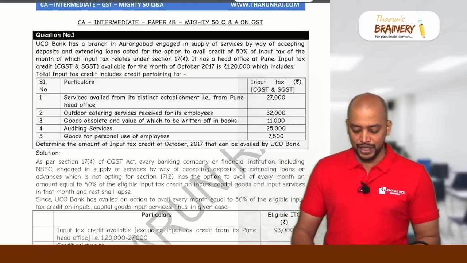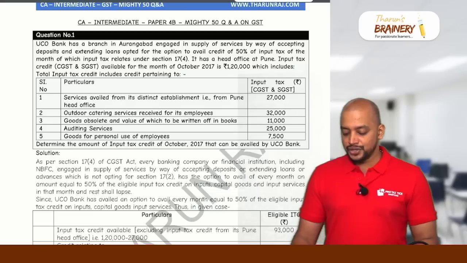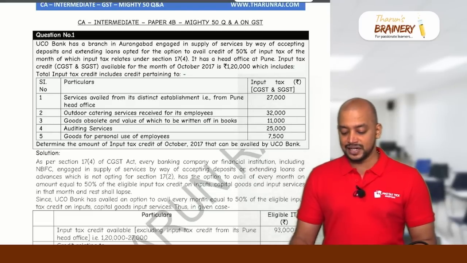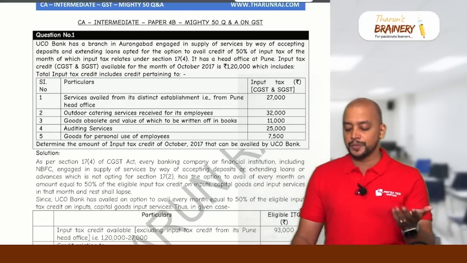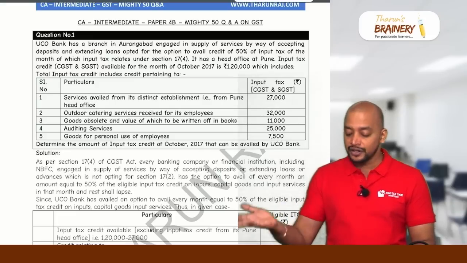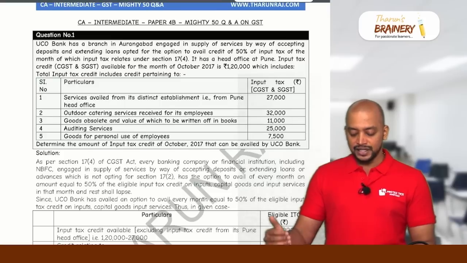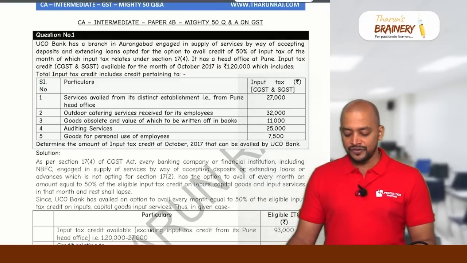Now look into question number 1. UCO Bank has a branch in Aurangabad engaged in supply of services by way of accepting deposits and extending loans, and opted to avail credit of 50%, of which input tax relates under section 17(4). It has a head office at Pune. Input tax credit of CGST and SGST available for the month of October 2017 is 1,20,000, which includes the following. Determine the amount of input tax credit that can be availed by UCO Bank.